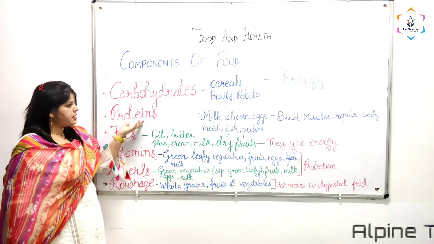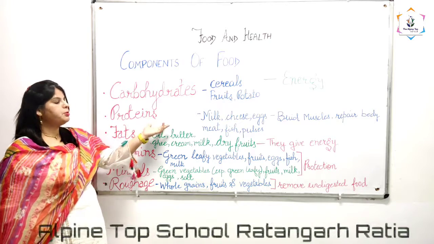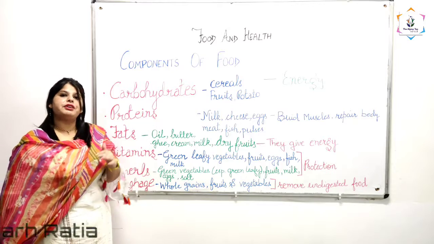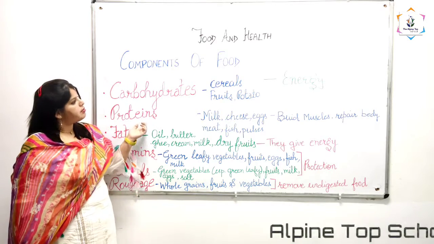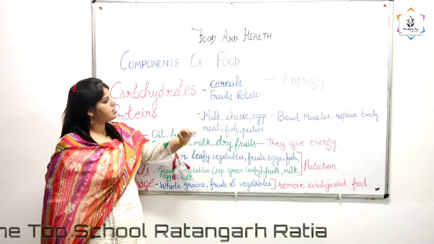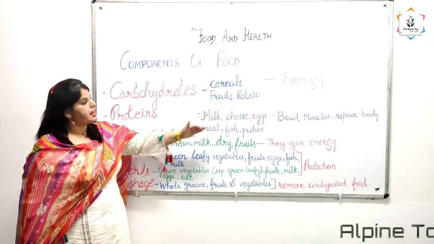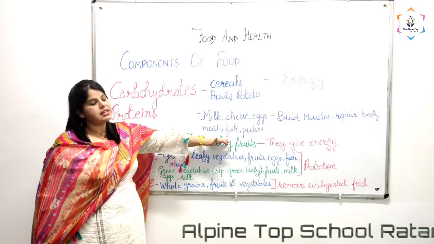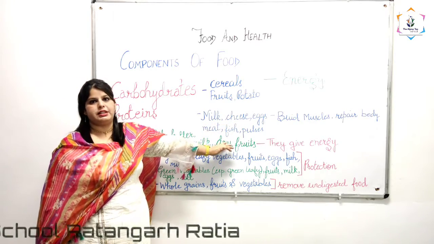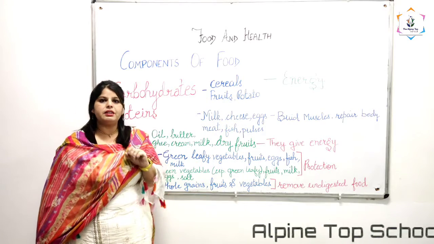Next one is proteins. What are proteins? Proteins are that component of food which helps in building the muscles, and they repair the different body cells. What are the different sources of proteins? Different sources of proteins are milk, cheese, eggs, meat, fish and pulses. Those who are vegetarians can include milk, cheese and pulses in their diet, and those who are non-vegetarians can include eggs, meat and fish also. Their main function is to build the muscles and to repair the body.